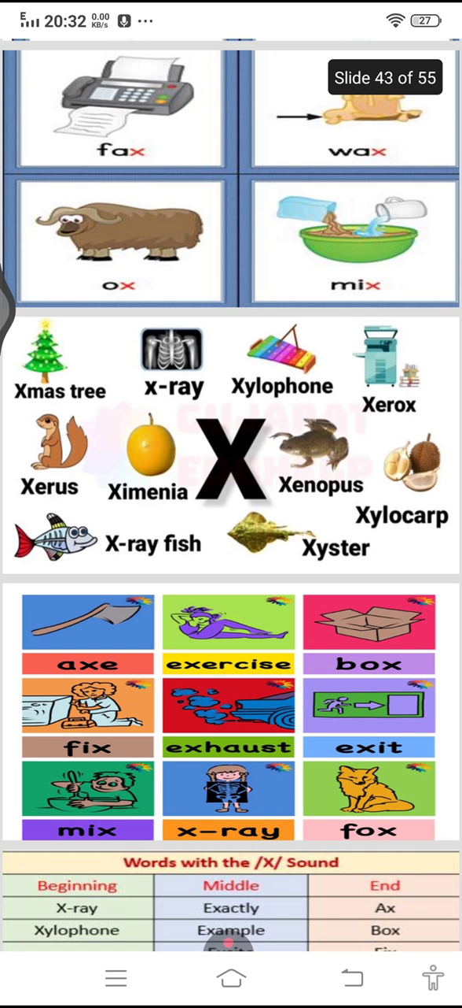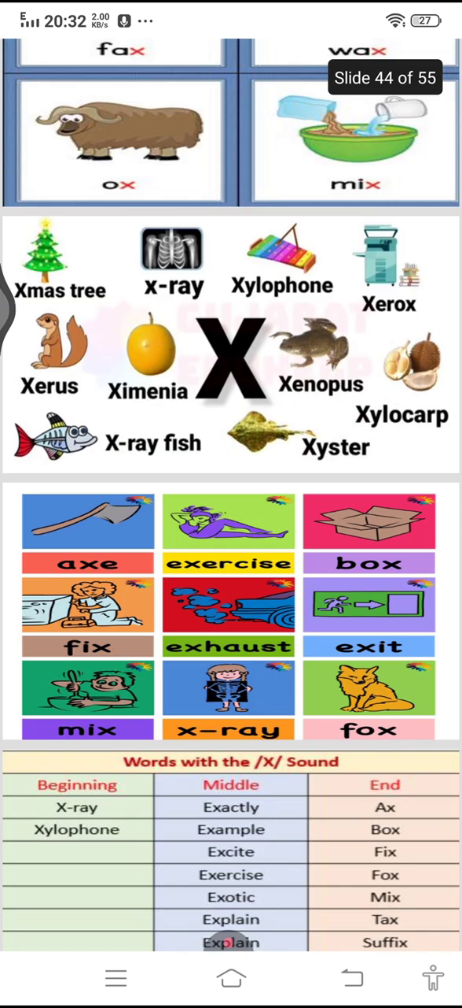Again, here are mixed words, and we have to find out the sound of X as X and Gz. X: exercise, box, fix, mix, X-ray, fox. That is the X sound we observe. Now the Gz sound: exhaust, exit.